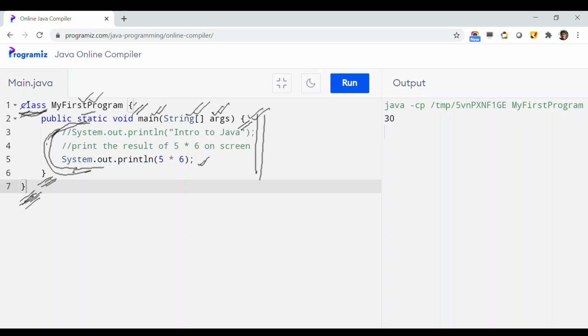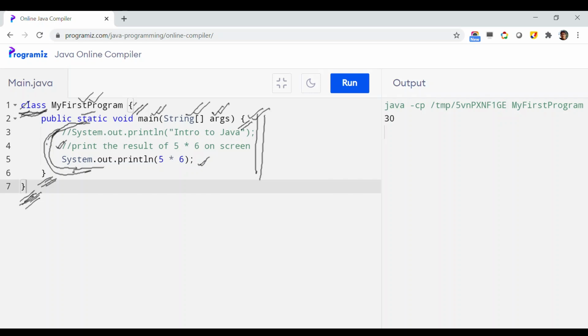Now one more thing I would like to tell you: you can use this slash slash symbol, as you can see in here, to eliminate a line from your program. These are called comments in your program.